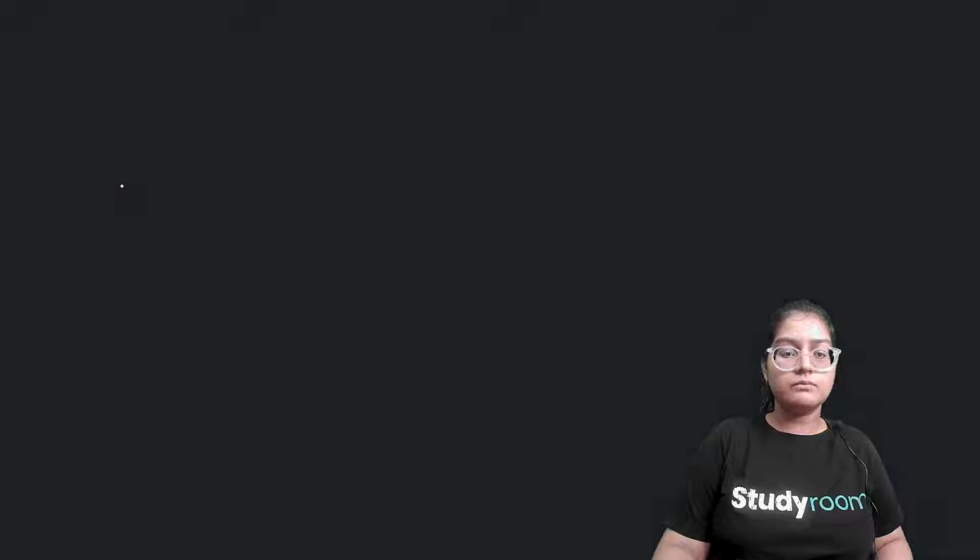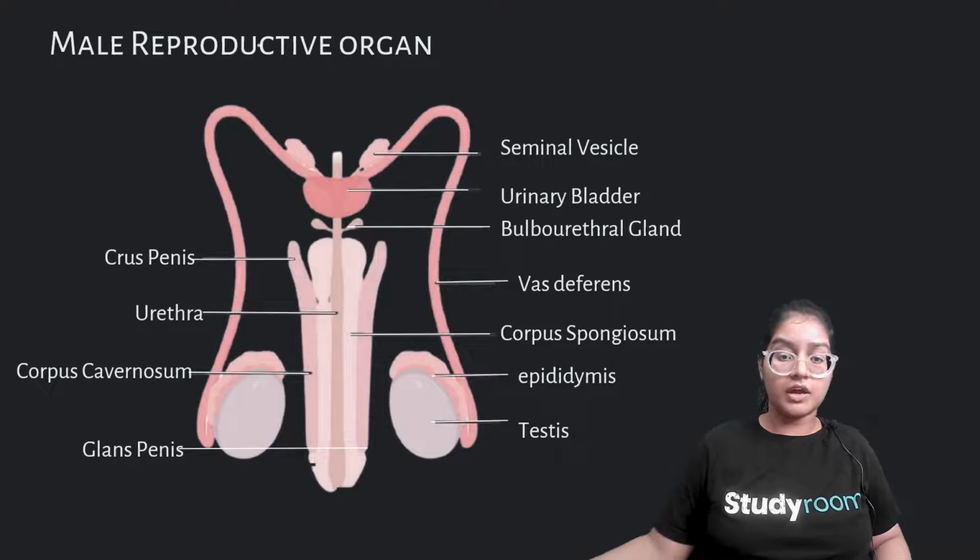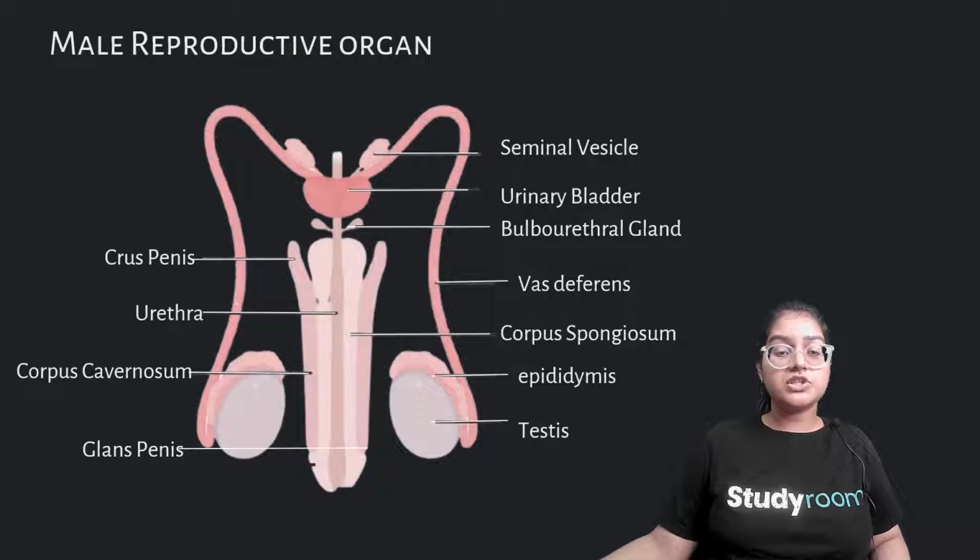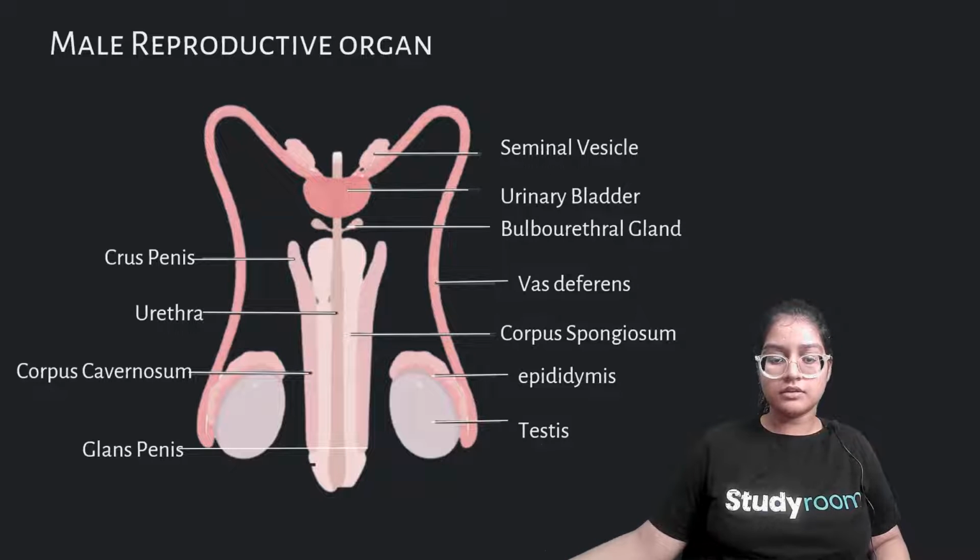So now we'll be talking about the male reproductive organ. This is a picture of the male reproductive organ, and we'll go one by one. You can see here this small structure which is the seminal vesicle. Then you can see the urinary bladder, which stores the urine.